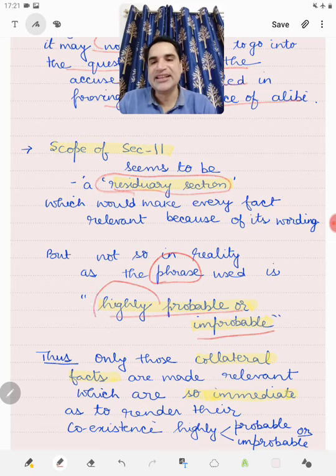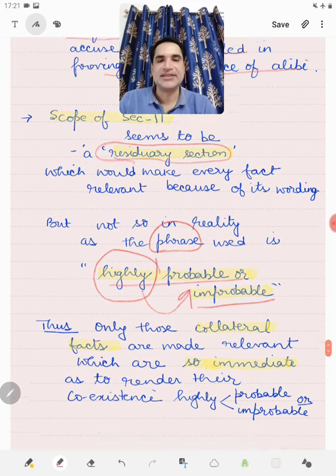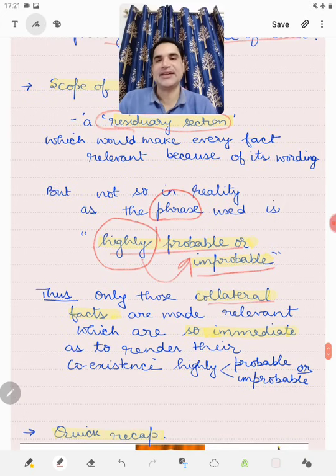The word highly is attached with the probabilities. That is, only those collateral facts are made relevant under Section 11 which are so immediate that their coexistence becomes highly probable or improbable. So not all the facts are made relevant, but only those which have got the highest degree of probability or improbability.